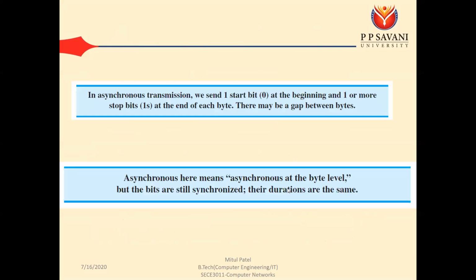That should be synchronized means that, let's say you have decided that after every 1 millisecond one bit should be sent. So to complete one byte we require, let's say, 8 units of time, and to complete the second byte we also require 8, but between the first byte and the second byte different timing can be possible. But within the byte, for each and every bit we require the same bit duration. So asynchronous means asynchronous at the byte level, but the bits are still synchronized and their durations are the same.